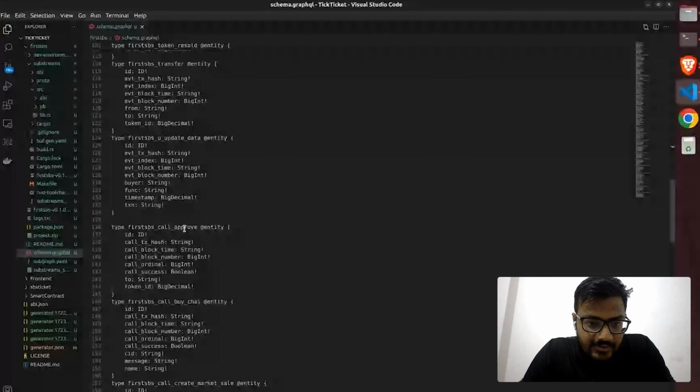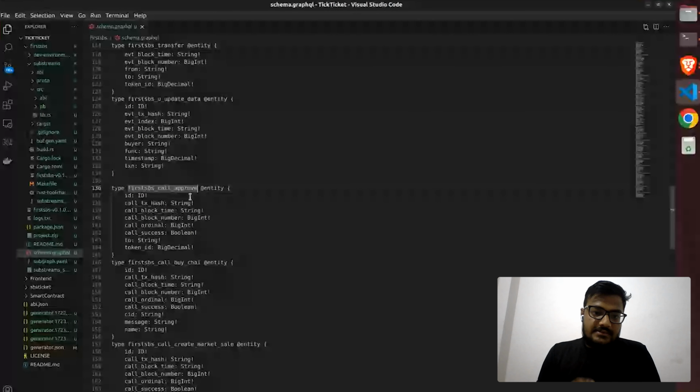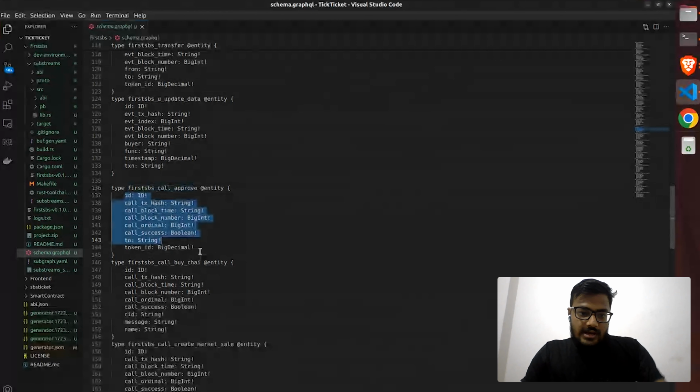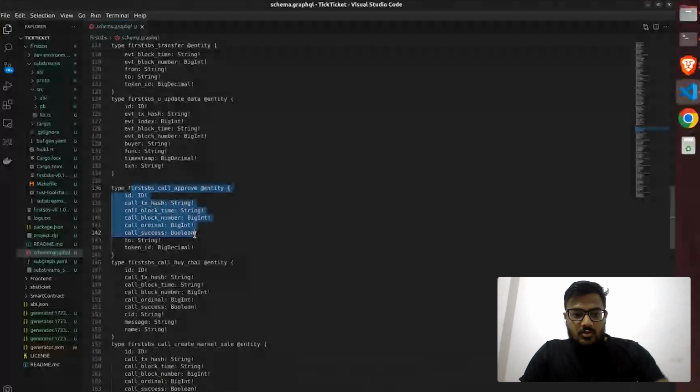In subgraph language, we call this an entity, because it is used to present the same thing as in the GraphQL Explorer. We will see that there is a function known as first donation, which has all these parameters on the Explorer as well. We will use this function, or any function, to query the data, and we will show the data on the front end.